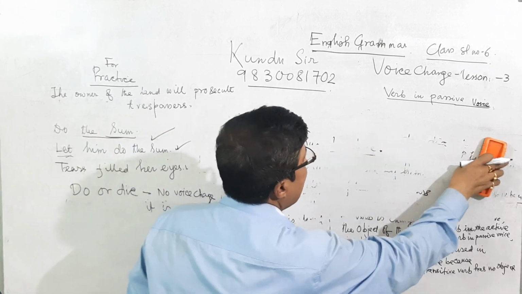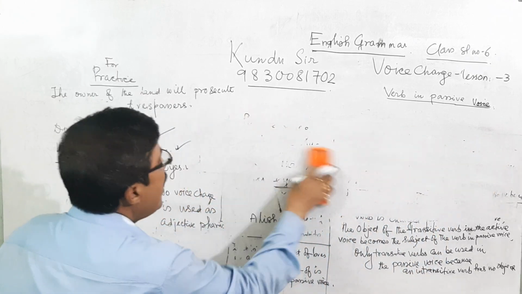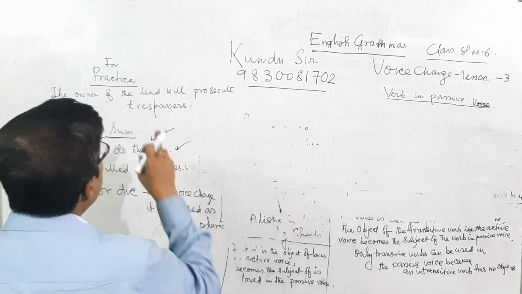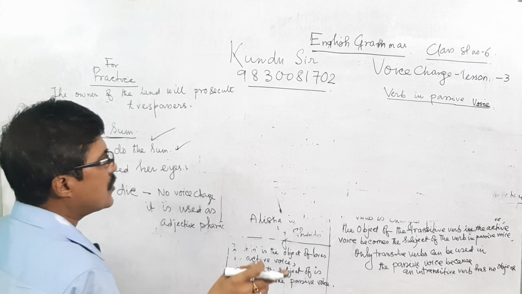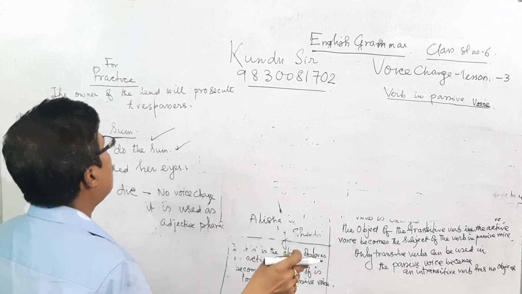Now, the last sentence from active to passive. Trespassers means a person getting entry into the land without permission.